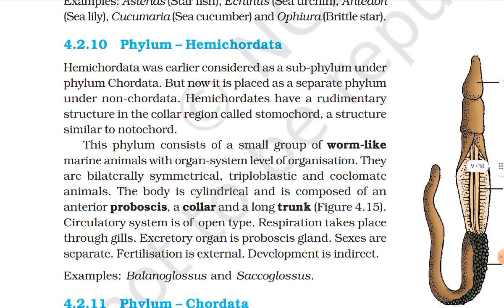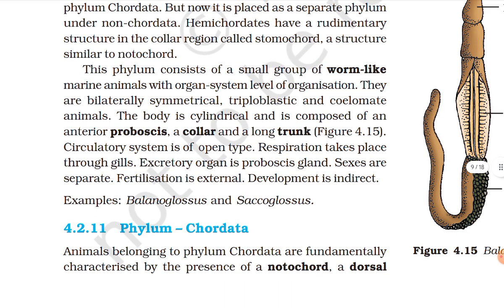Phylum Hemichordata. Hemichordata was earlier considered as a subphylum under phylum Chordata, but now it is placed as a separate phylum under non-chordata. Hemichordata have a rudimentary structure in the collar region called the stomochord, a structure similar to notochord. This phylum consists of a small group of worm-like marine animals with organ system level of organization. They are bilaterally symmetrical, triploblastic, and coelomate animals.